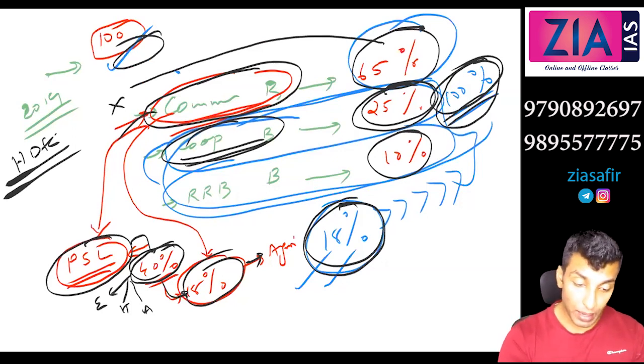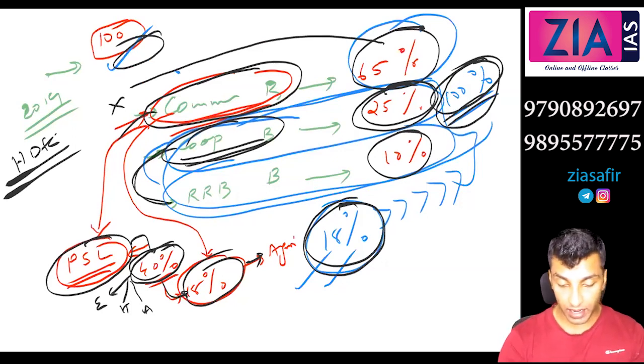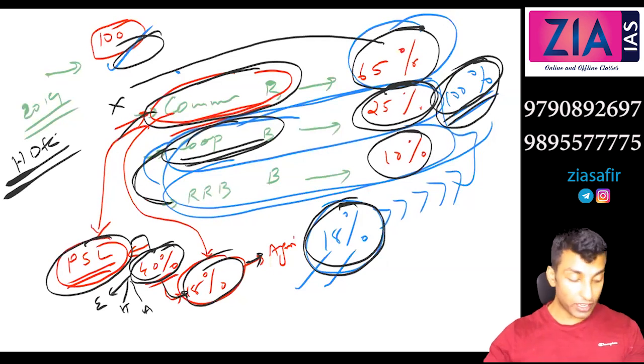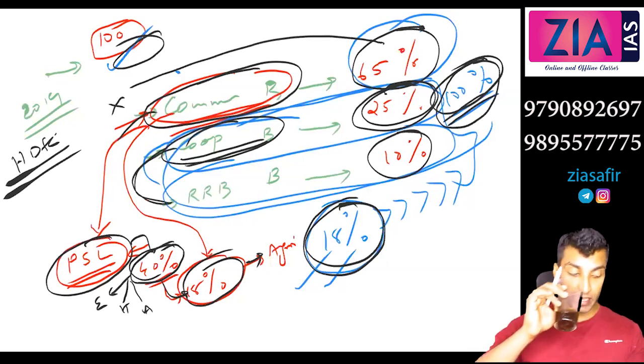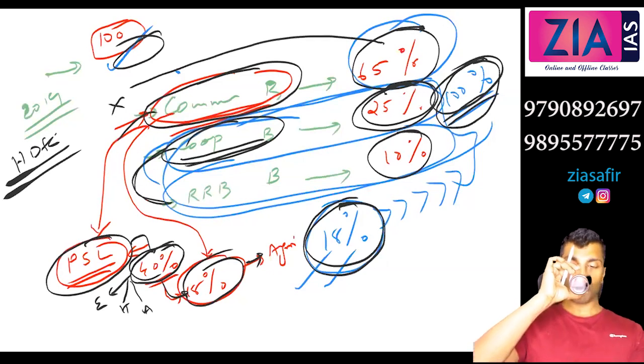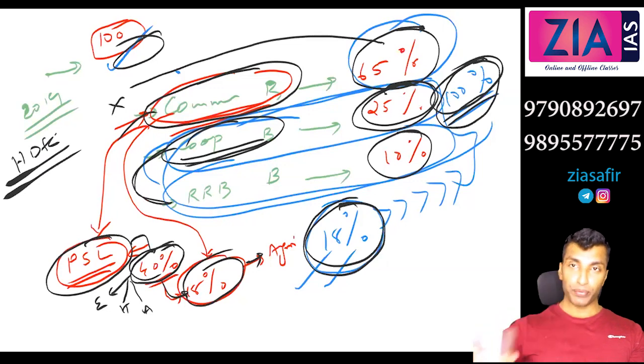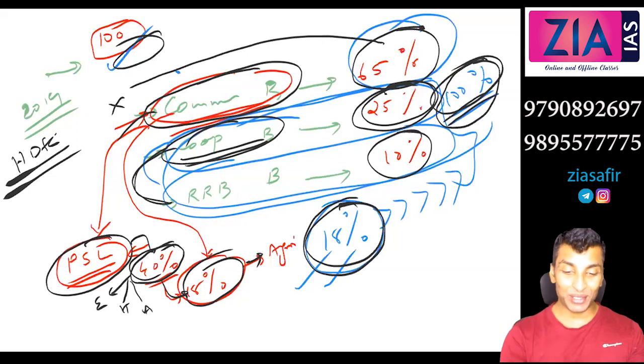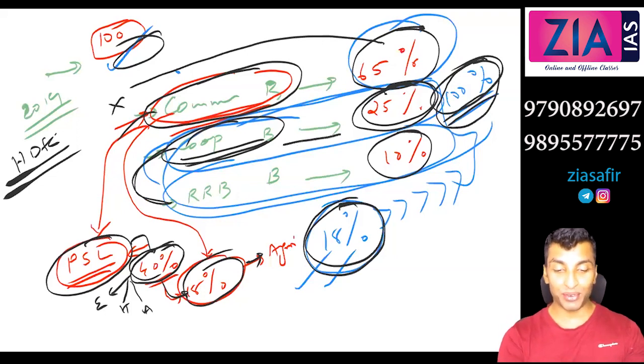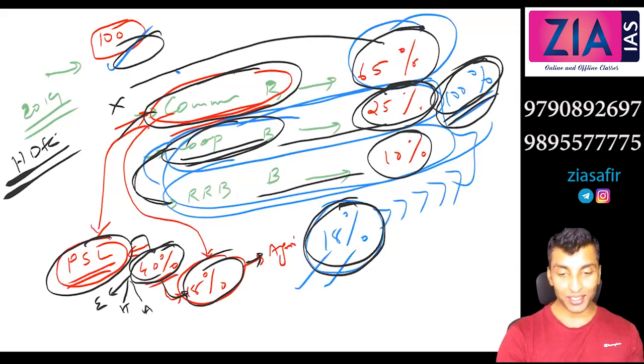Okay, now again if you compare these two, cooperative banks and RRBs, which one do you think is better? Can you say cooperative banks are better than regional rural banks? In what respect? I am just asking you, here I have given you some data. Cooperative banks 25%, RRBs 10%. So looking at this, cooperative banks are good.